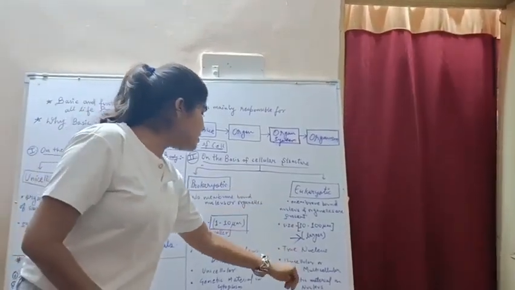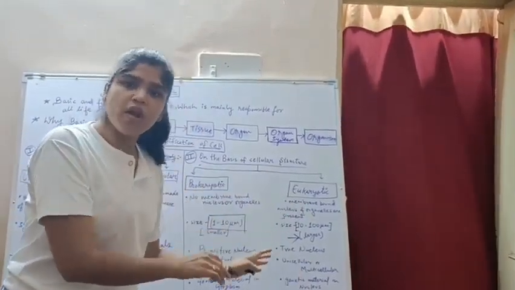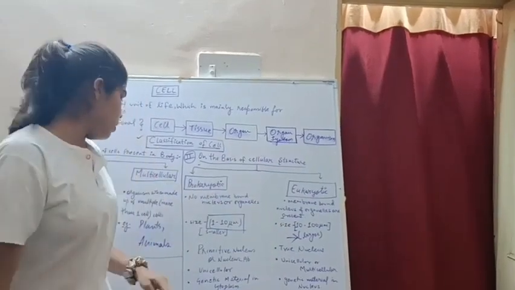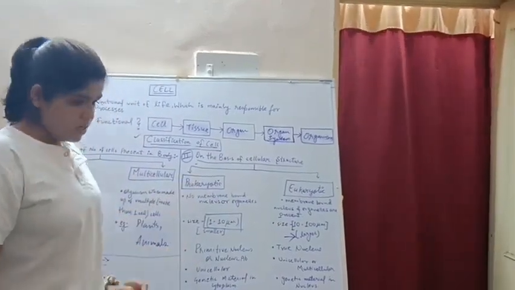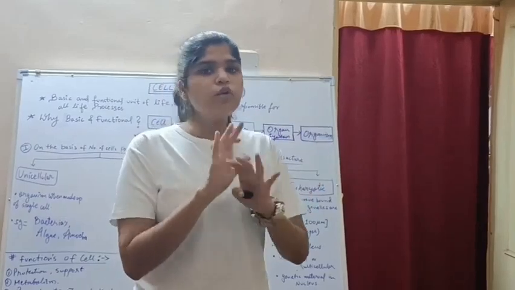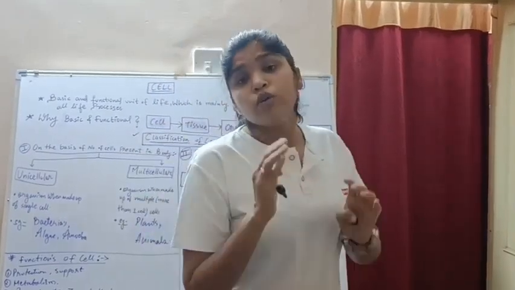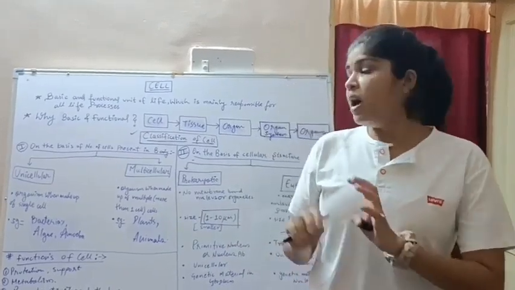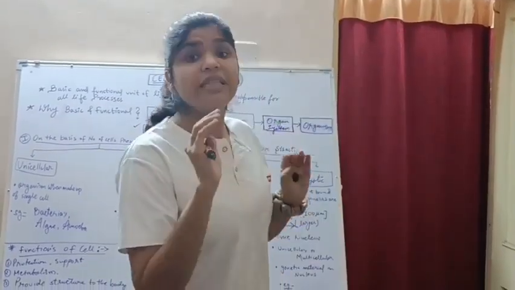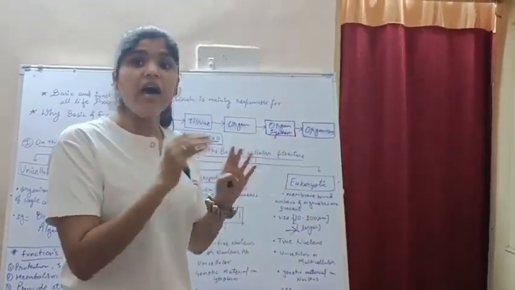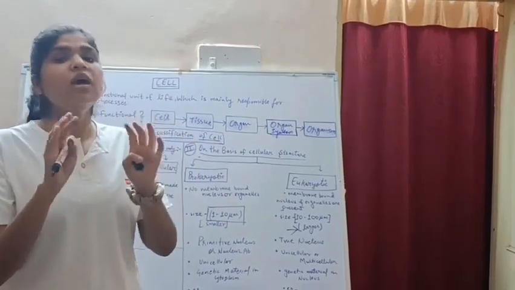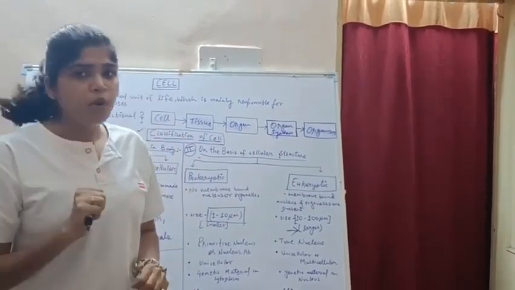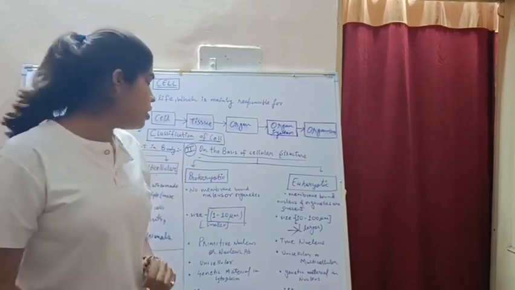And the eukaryotic cells can be unicellular and they can be multicellular. The prokaryotic organisms do not have a nucleus, as we learned, so these organisms have their genetic material in the cytoplasm of the cell. As compared to that, eukaryotic cells have their genetic material in the nucleus, because they have a true, membrane bound nucleus present in their cell.